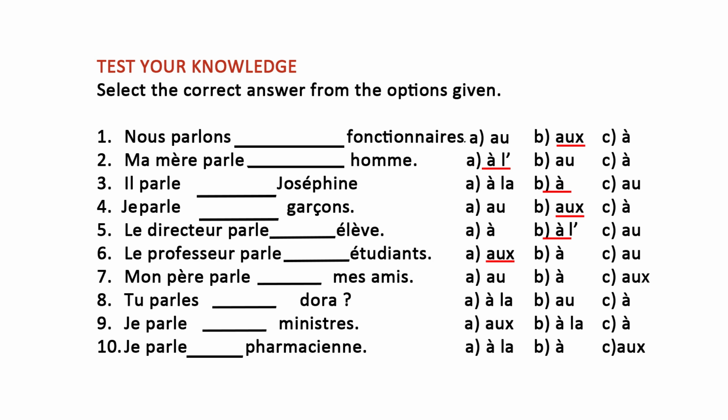I think you have selected your answer. Okay, let's check whether your answer is correct. So here you have mon père parle à mes amis. So here we have à. So why is it à? Like I said in the lesson, when it's followed by possessive adjectives, à is the correct one. À mes amis. So à mes, à ses, à leur, à mon, à ton, à ta. Always when there is possessive adjective, we use the à alone. Good. So that is why the answer is à mes amis.